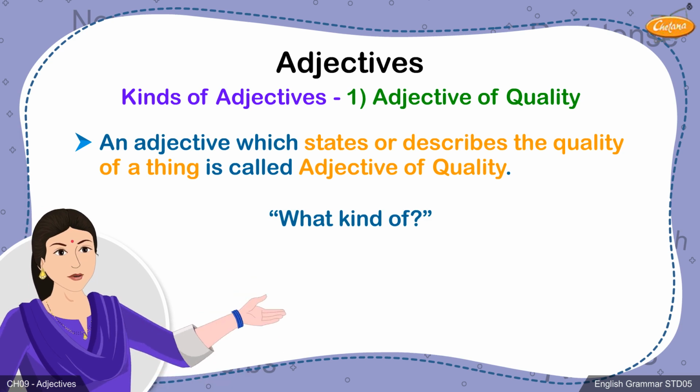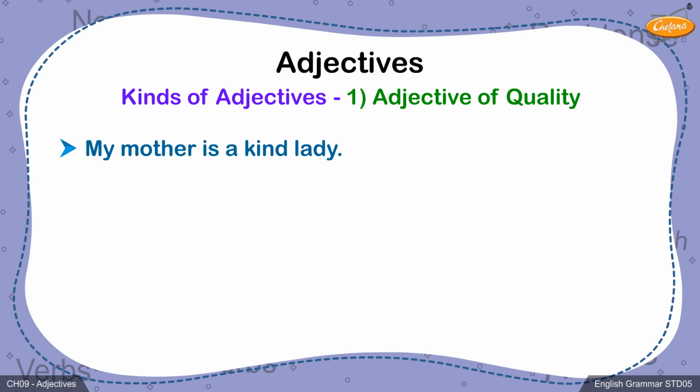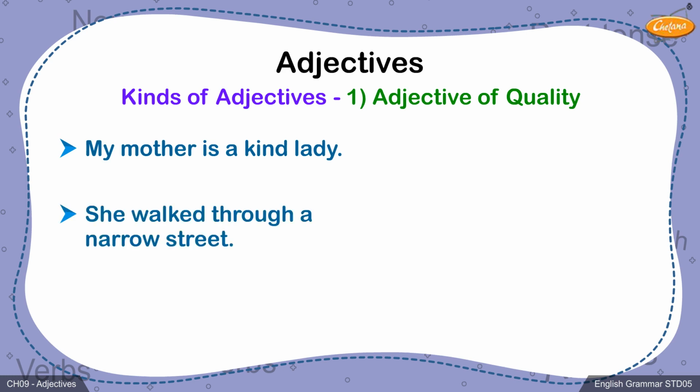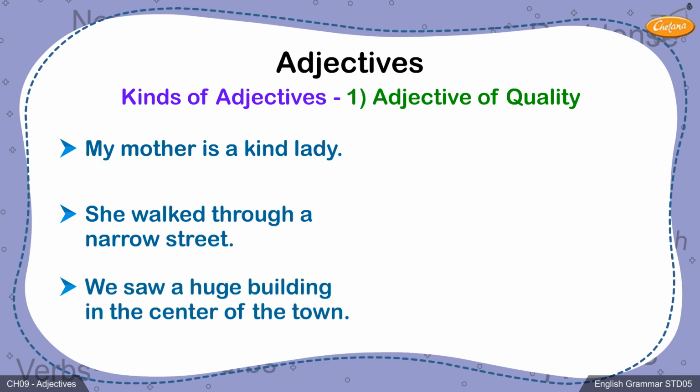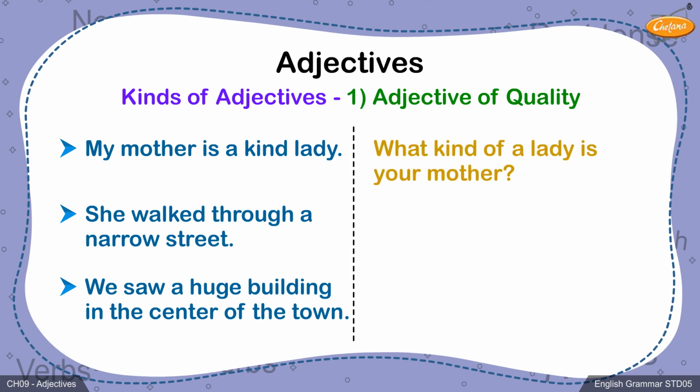Let's consider a few examples. My mother is a kind lady. She walked through a narrow street. We saw a huge building in the center of the town. When we read these sentences, we can ask questions of the following kind. What kind of a lady is your mother?